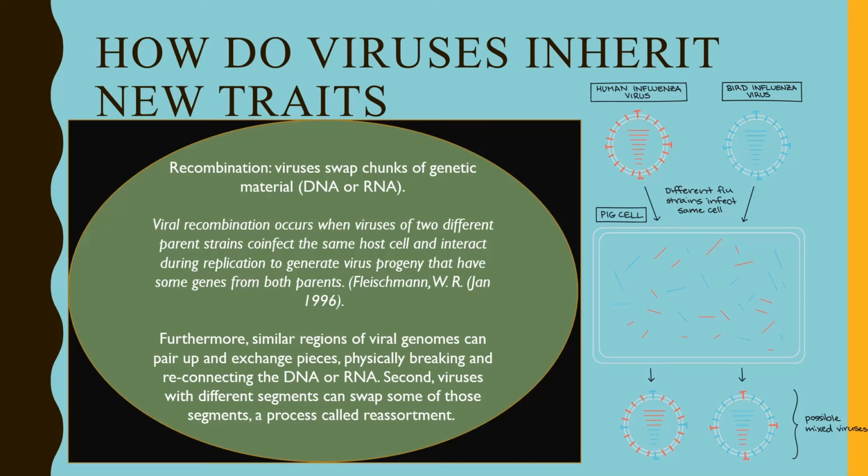Furthermore, similar regions of virus genomes can pair up and exchange pieces, physically breaking and reconnecting the DNA or RNA. Second, viruses with different segments can swap some of the segments, a process called reassortment.